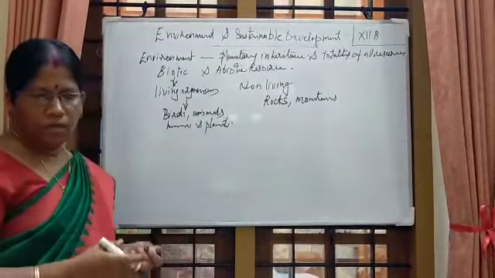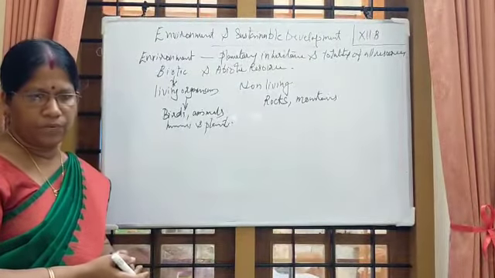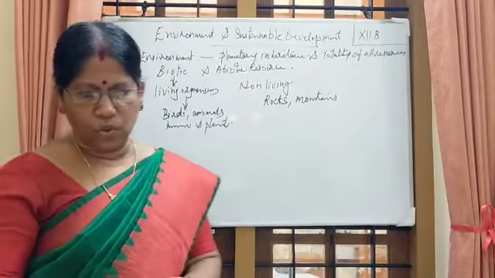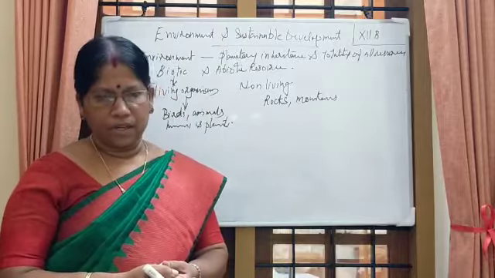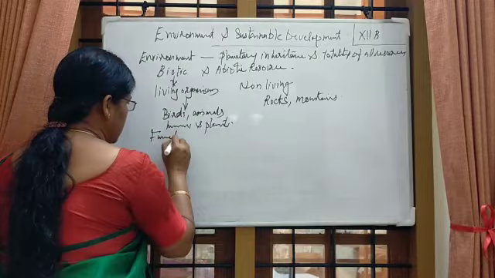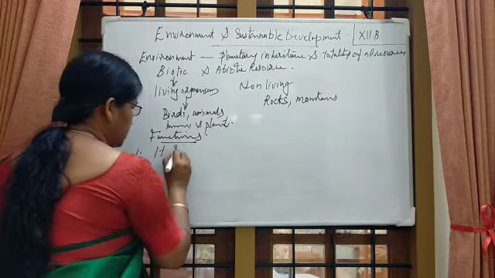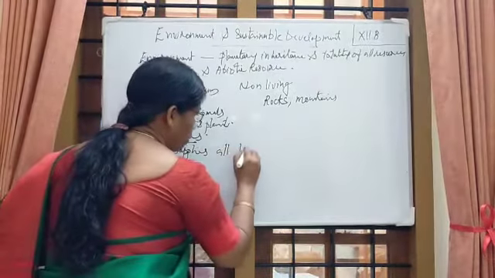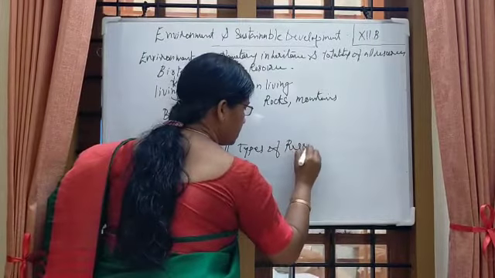Okay, then what are the functions of environment? The environment performs mainly four functions. First one, it supplies all types of resources.